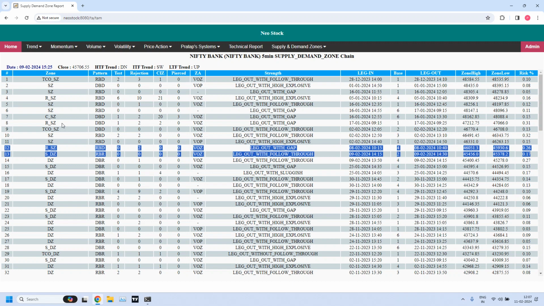So this is about supply demand zone chain for Nifty and Bank Nifty as per the zones generated by the NeoStock software. Hope this information is useful to you.